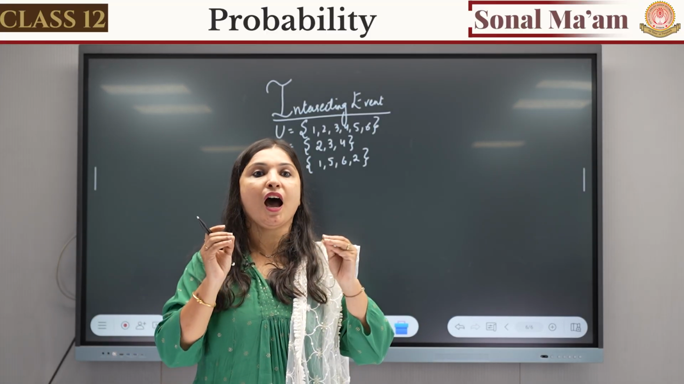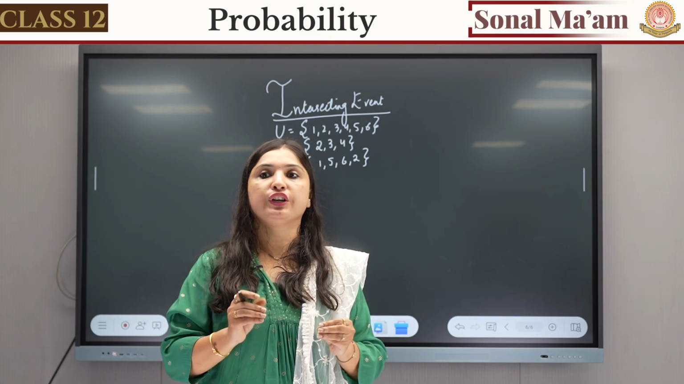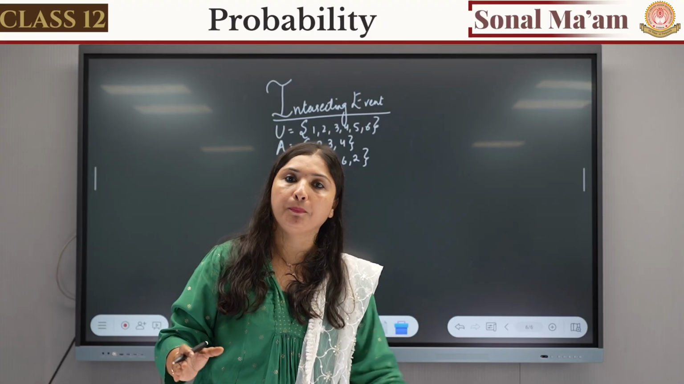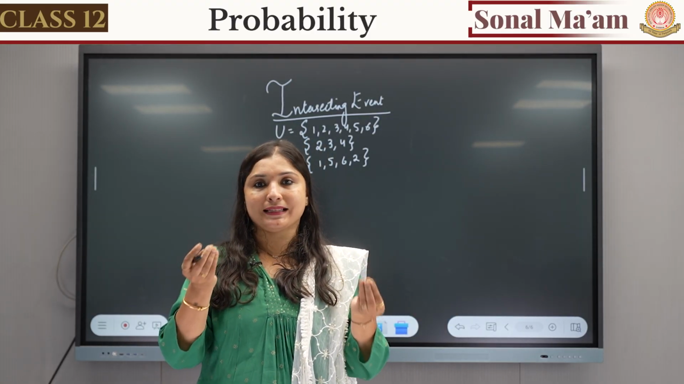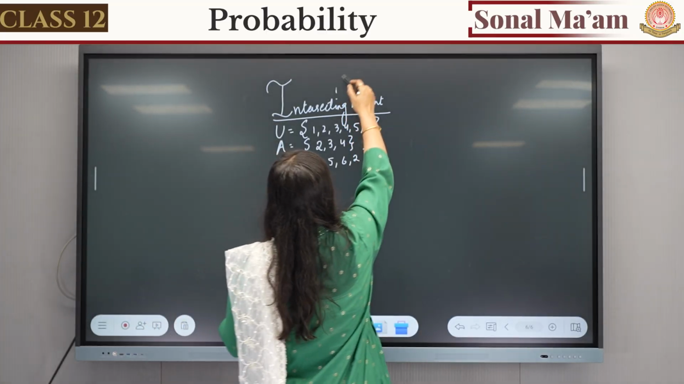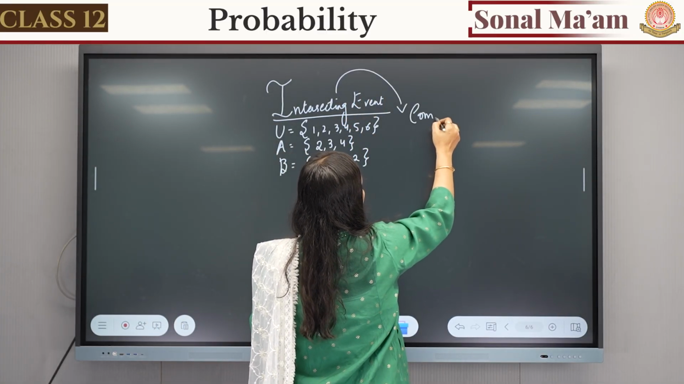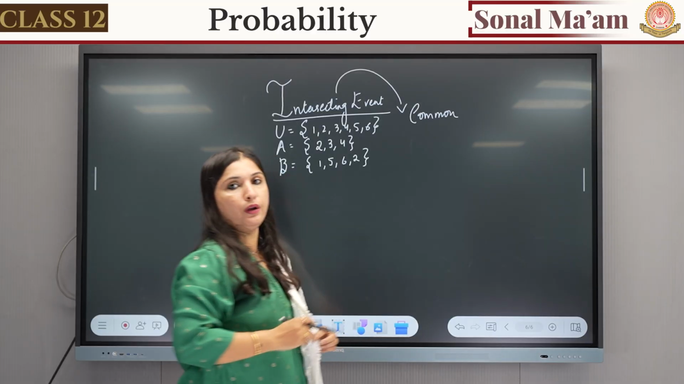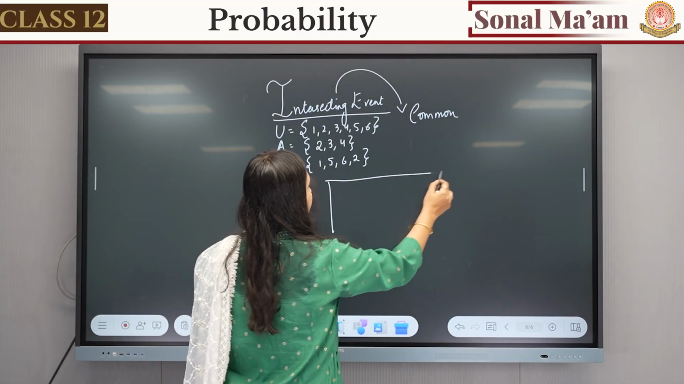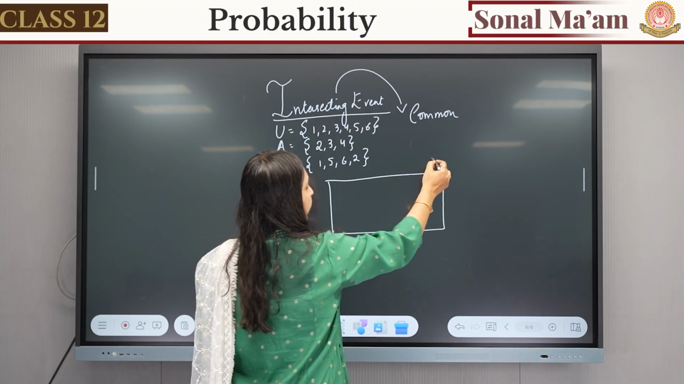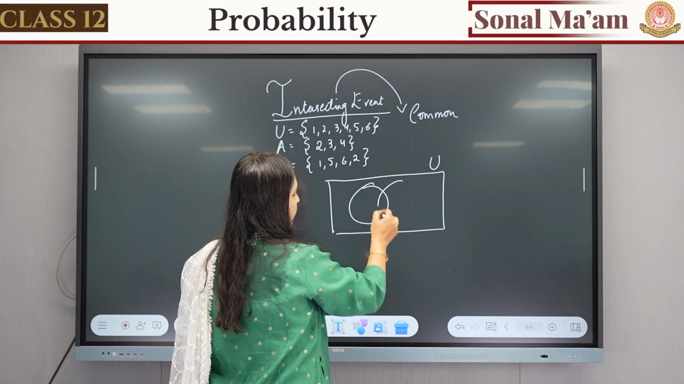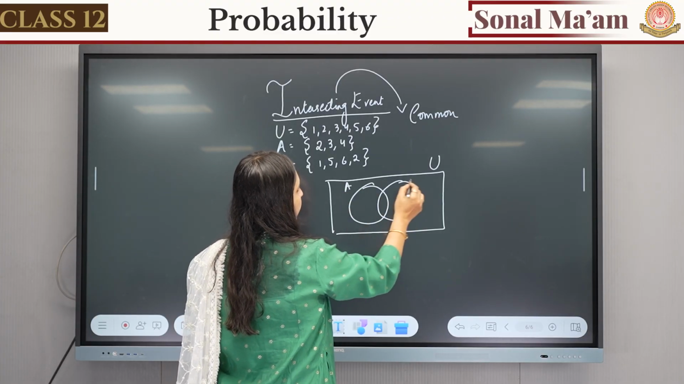We have set A, we have set B. Intersecting events are those elements which are there in A also and which are there in B also. Means elements which are common in both. Okay? I'll teach you how to make a Venn diagram. Make a rectangle shape. Write U. This U is my sample space. This is event A and this is event B.